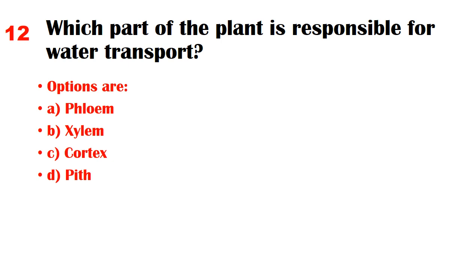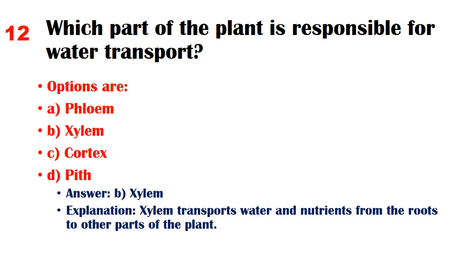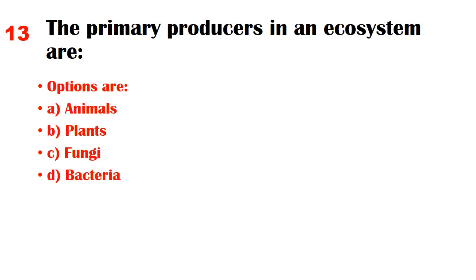Options are A. Phloem, B. Xylem, C. Cortex, D. Pith. Answer: B. Xylem. Explanation: xylem transports water and nutrients from the roots to other parts of the plant. The primary producers in an ecosystem are. Options are A.